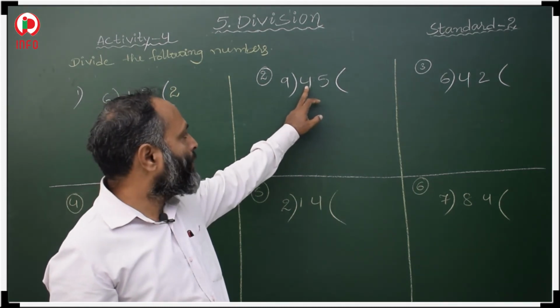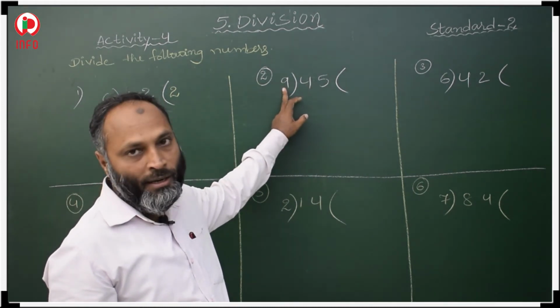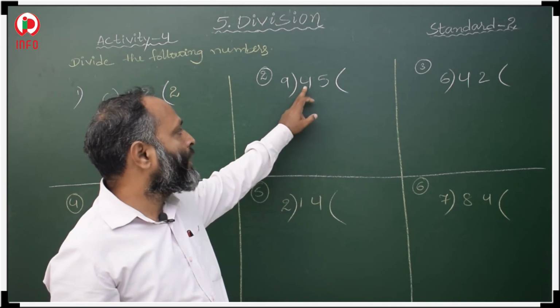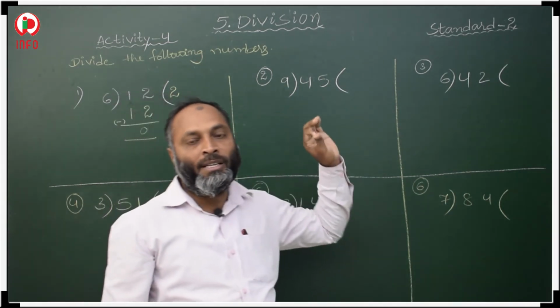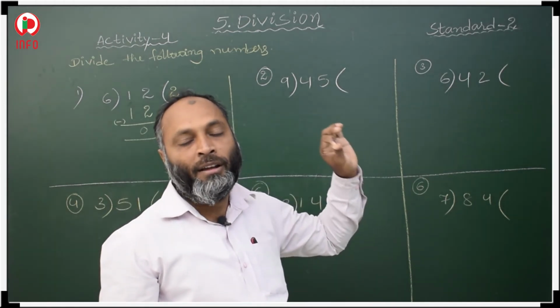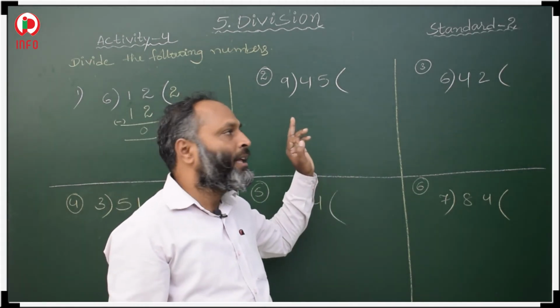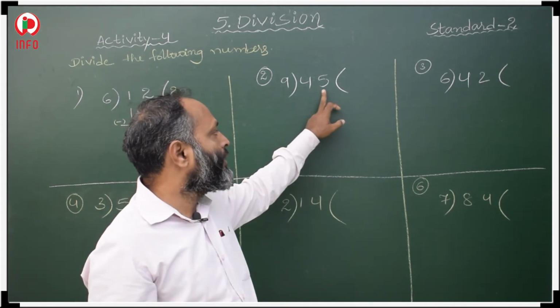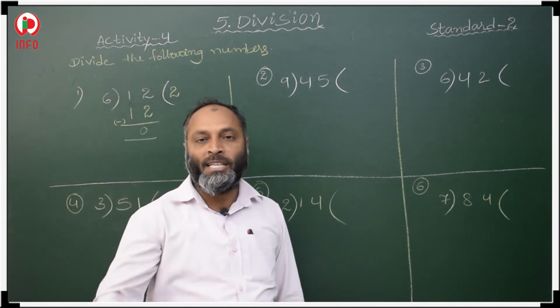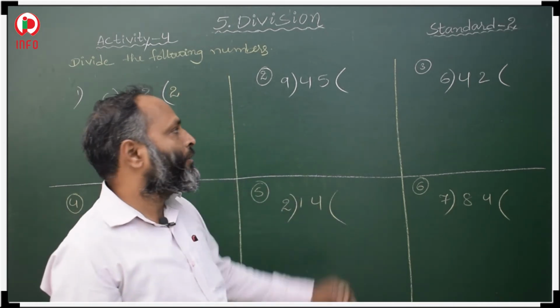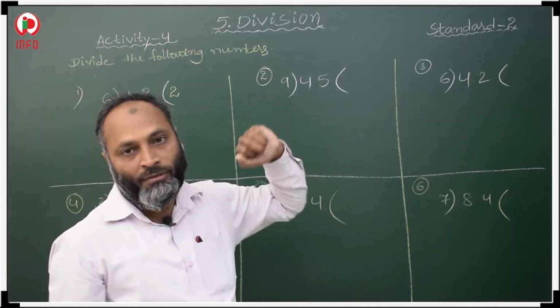Now you compare 4 with 9. 4 is less than this 9. If the extreme left digit of a given dividend is less than the divisor, then we have to take 2 digits at a time. The very next digit we have to take. Now the number is 45.